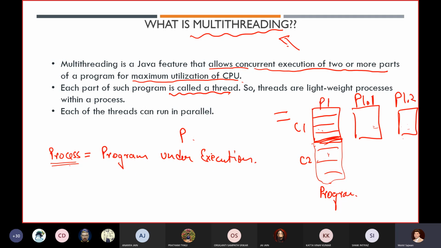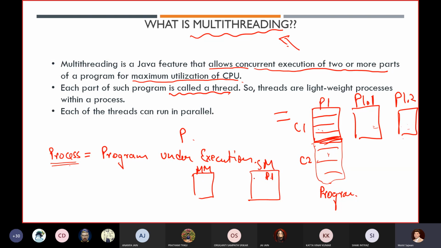I think I have already told you about this concept. Whenever we are executing our program, suppose your program is in your secondary memory. I'm not going into the detail of this memory, but still I'm telling you what we are doing. We have a main memory. Suppose this is my P1 program. Initially it is in secondary memory, and now I want to execute it.